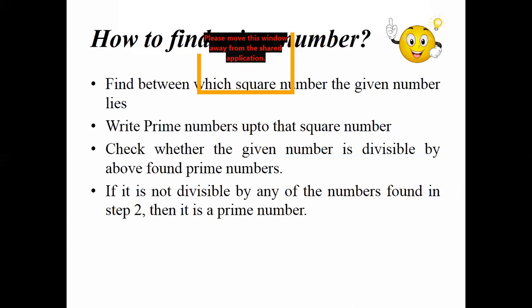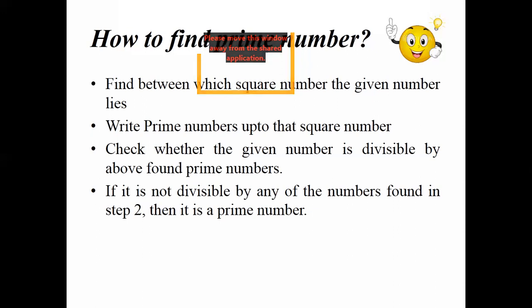Then what I should do is, I should write the prime numbers up to 12. Which numbers come under prime up to 12? We know 2. 2 is the one and only even prime number. Second, 3, 5, 7, 11. So these 5 numbers are prime numbers up to 12: 2, 3, 5, 7, 11. I have chosen those 5 numbers. That is the second step.